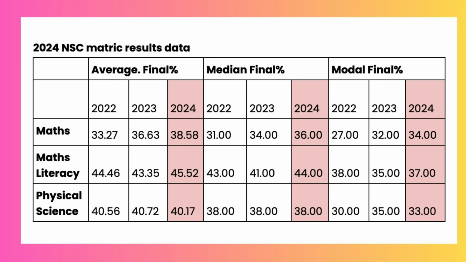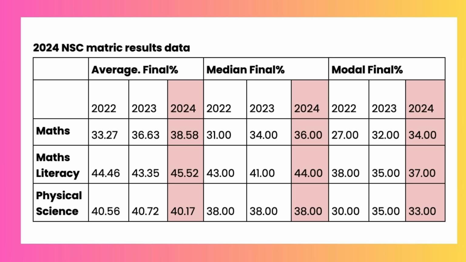These are the average, modal, and median marks in maths, maths literacy, and physical science for the last 3 years. Look at this. Maths 2024, average mark 38.6%. Median mark 36%. Modal mark 34%. Maths literacy 2024, the average mark 45.5%. The median mark 44%. The modal mark 37%. Right? These are not great numbers.